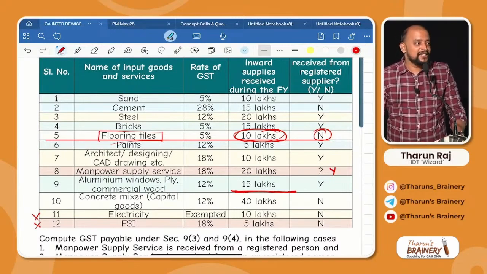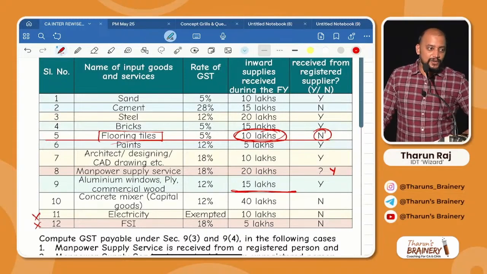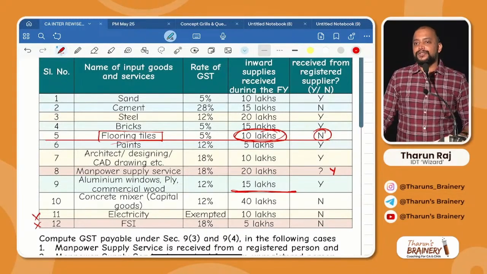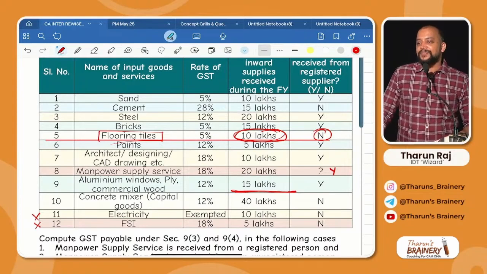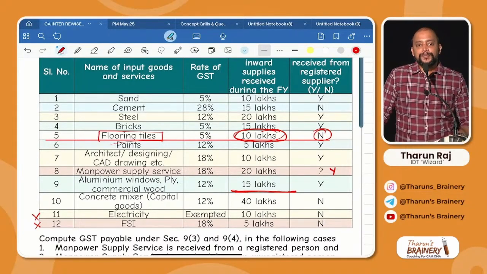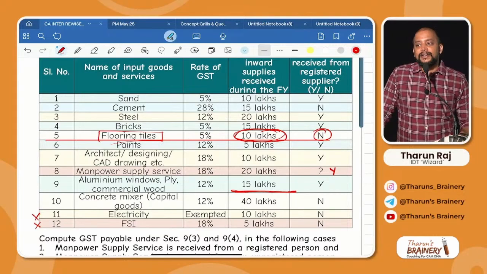GST exam requires a calculator. You have to take it and go. Divided by 120 into 100. What is 10 divided by 120 into 100? At least mobile you will have. In that also you can calculate. 8.33%. And 8.33% is less than or equal to 20%.